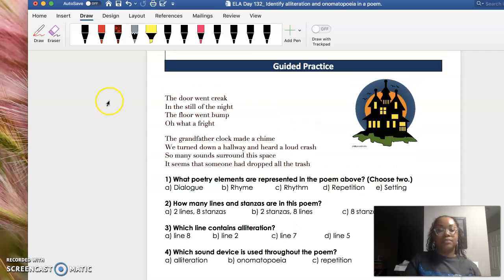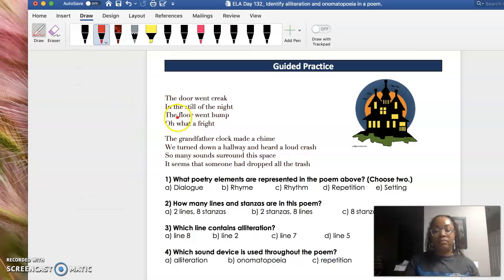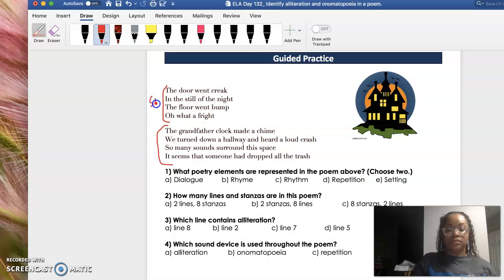So now we're going to begin identifying alliteration and onomatopoeia in an actual poem, okay? So we know that when we have a poem, we have to mark up our poetry elements. So first I am going to label my stanzas, stanza 1 and stanza 2, okay?